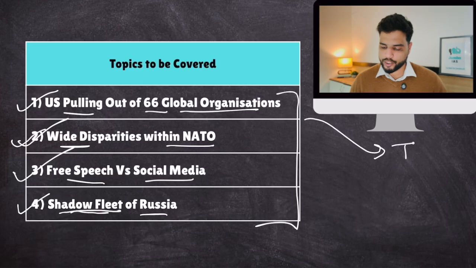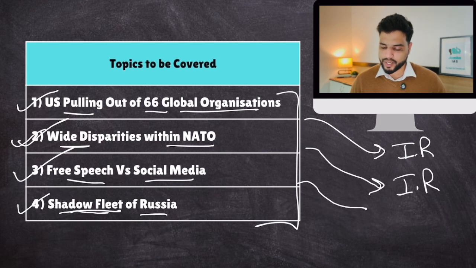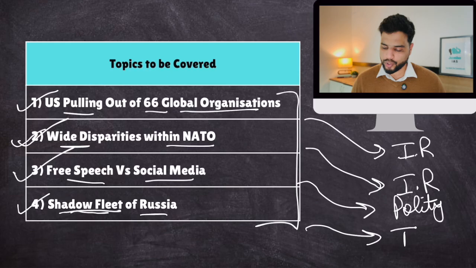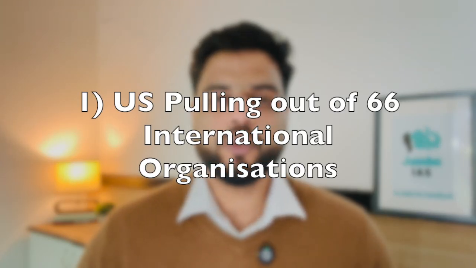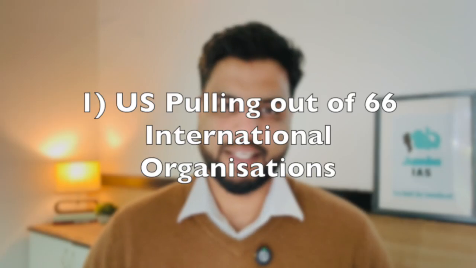Topic number 1 is related to IR, the International Relations portion of your UPSC syllabus. Topic number 2 is also IR. Topic number 3 is related to the polity portion of our UPSC syllabus. And topic number 4 is also related to IR. It's an IR heavy lecture. Nonetheless, let's start discussing each and every topic one by one, starting with topic number 1, and that is USA pulling out of 66 global organizations.